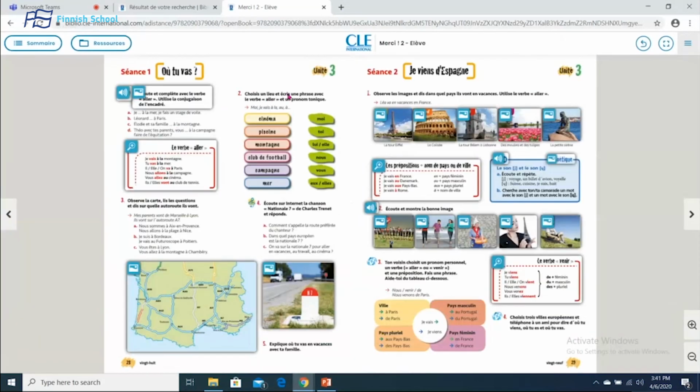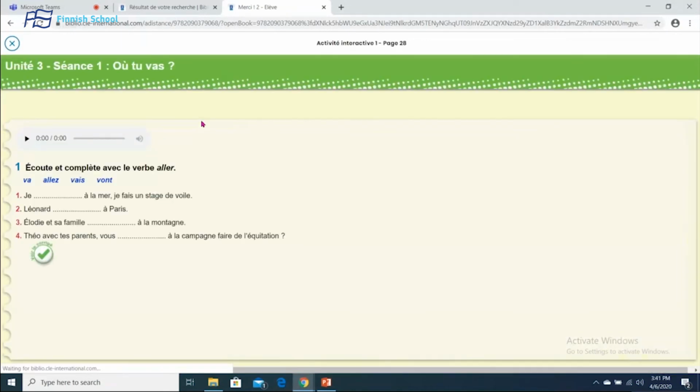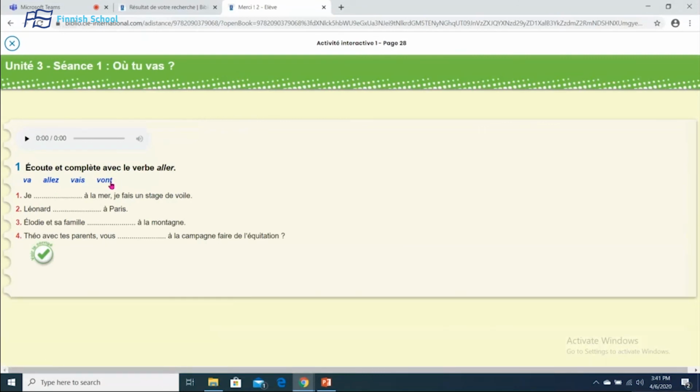So now we are going to do an exercise from the book. Here in the book, we have the new words that we have already learned, the verb aller, the verb to go, the prepositions. So now let's do exercise number 1. In this exercise, you are going to use the right form of the verb aller in the right place.